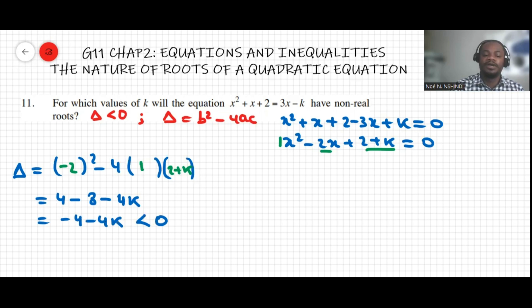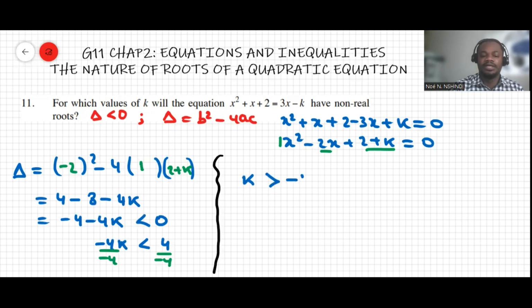If I move negative 4 over, we get negative 4k less than 4. If I divide both sides by negative 4, we need to be careful here: dividing by negative 4 will reverse the inequality. So k must be greater than negative 1.